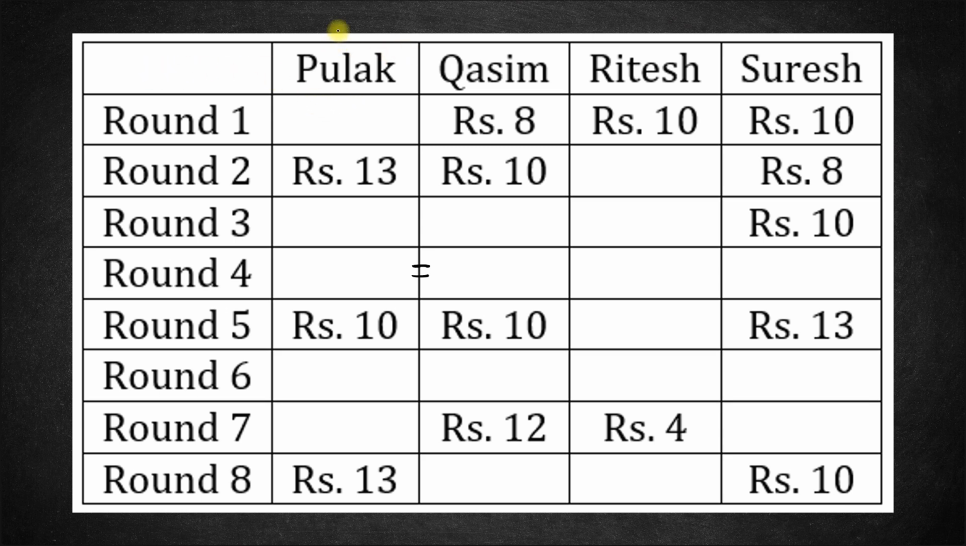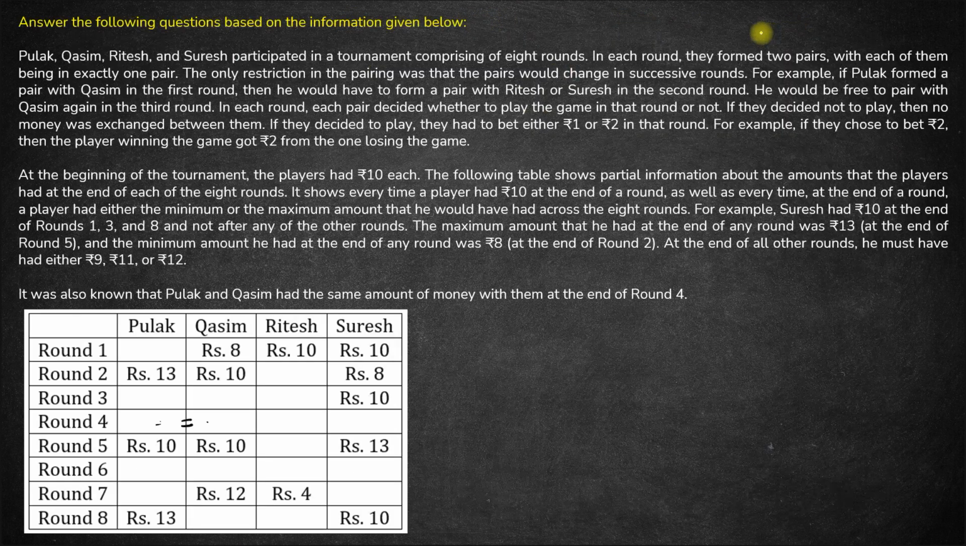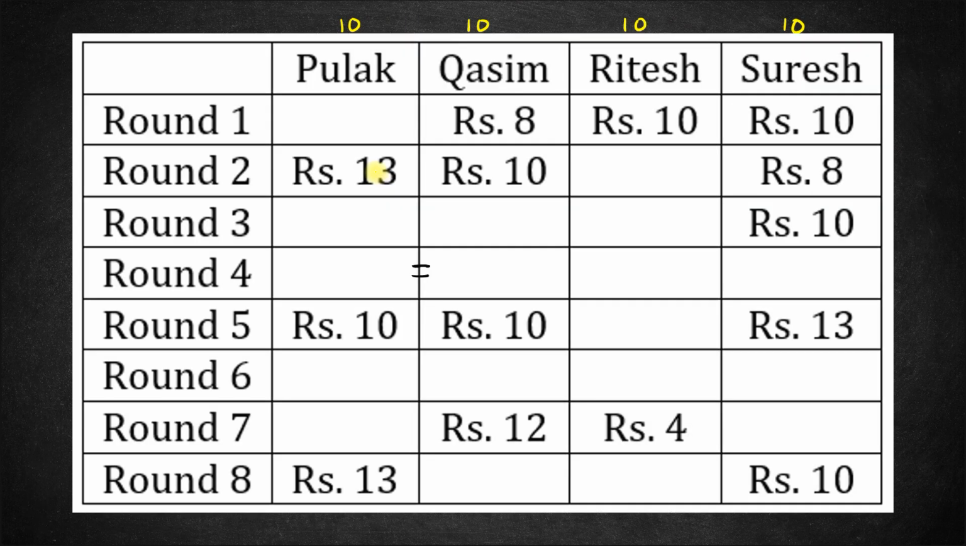At the starting, the amount that each one of them had was 10 rupees. That is given to us, right? At the beginning, they had 10 rupees each. Now, in the first round, there would have been two pairs. If you look at Ritesh, Ritesh's amount is not changing and Suresh's amount is not changing. But Qasim's amount is changing. That means Qasim must have played with someone and he would have bet 2 rupees. 10 reduces to 8. So whoever Qasim pairs with would have received these 2 rupees.